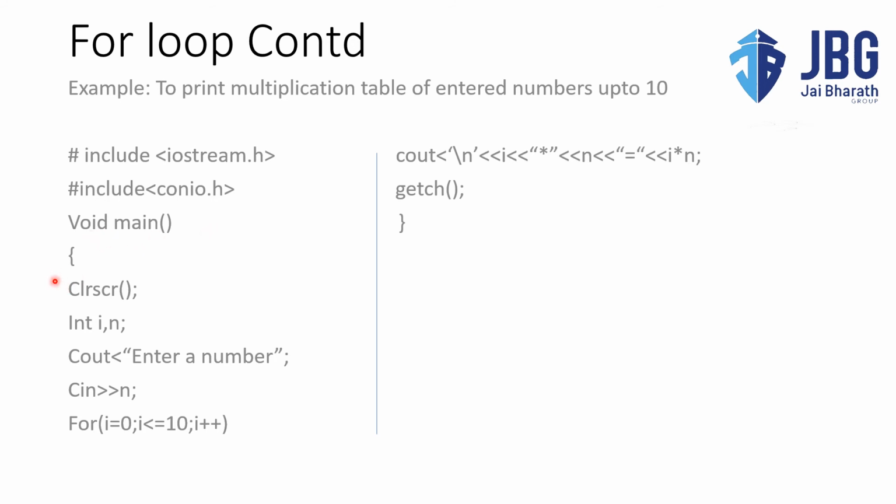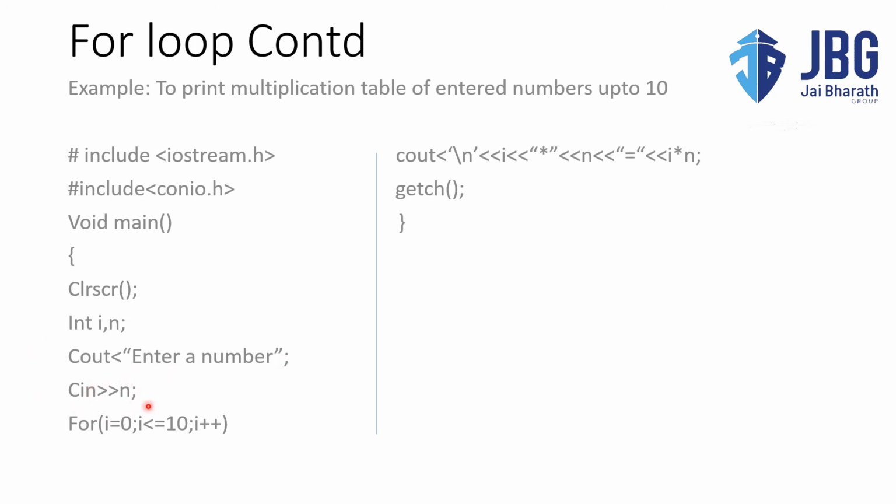Now void main, first is clrscr, clear screen. Why we are using this command is, first we have to clear the screen. Then we are initializing two variables, i and n. Then we are printing enter a number, so we are receiving a number in variable n.